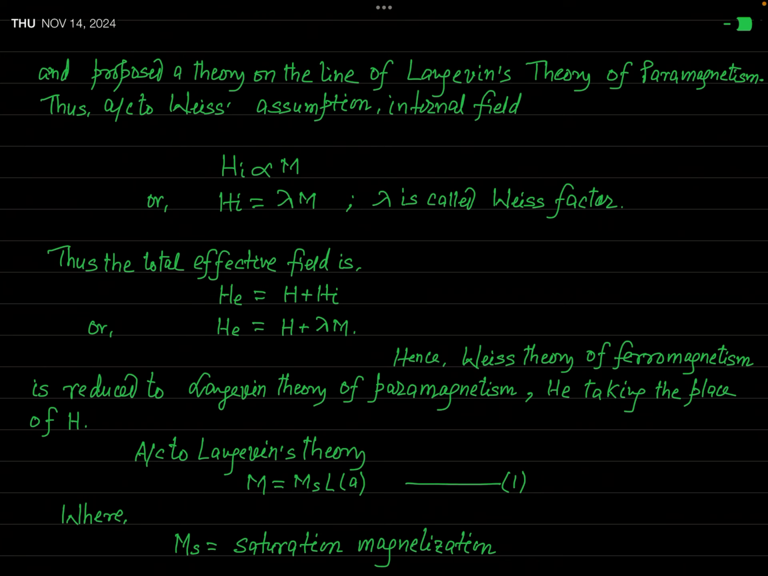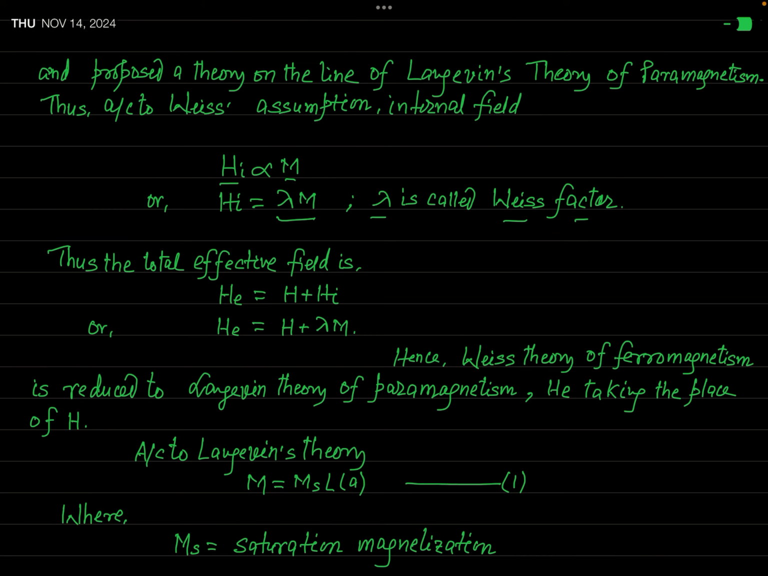So you can see, if you assume that Hi is the internal magnetic field, then this Hi is proportional to M in accordance with Weiss' idea. And so Hi is given as lambda times M. Actually here, this lambda is a number which is called the Weiss factor. Okay.